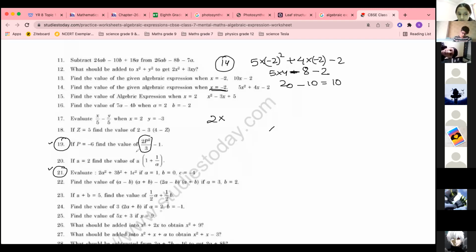How you have to do 2p square? p square is what? -6 ka square upon 3 -1. Okay. So 2 into minus even power. It is 36 upon 3 -1. Do the lowest form over here only. 3 1s are 3. 3 2s are 6. So 12 2s are 24. 24 minus 1. Answer is 23. Question number 20, answer is 23.